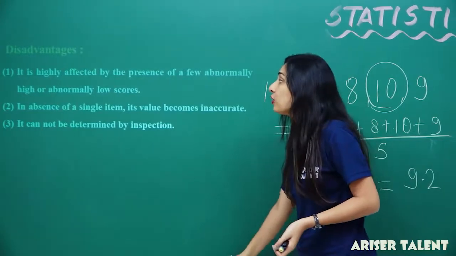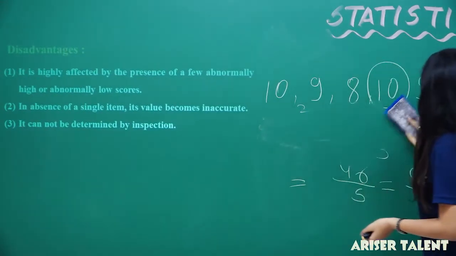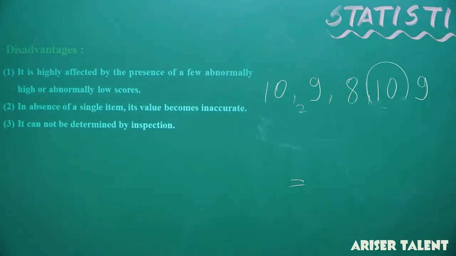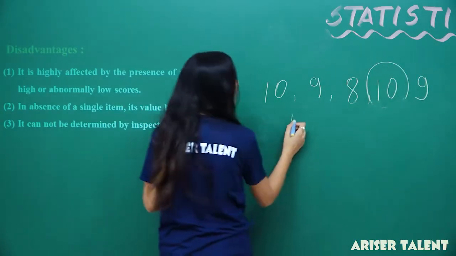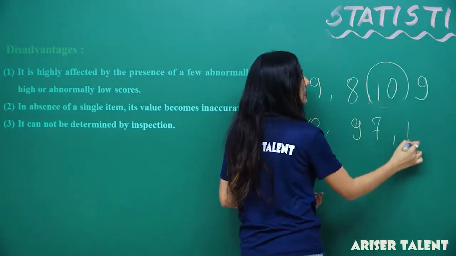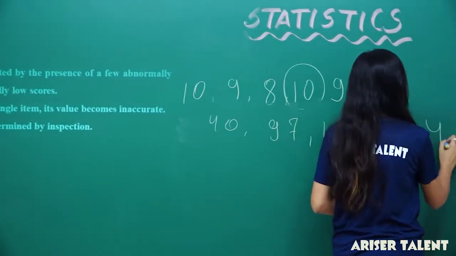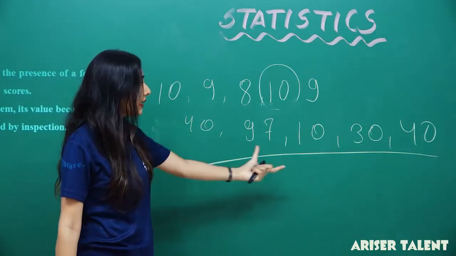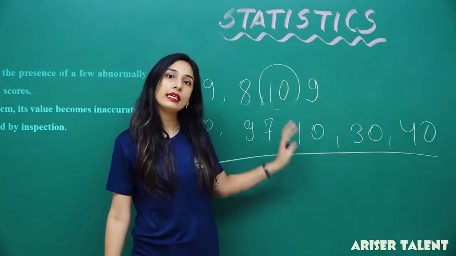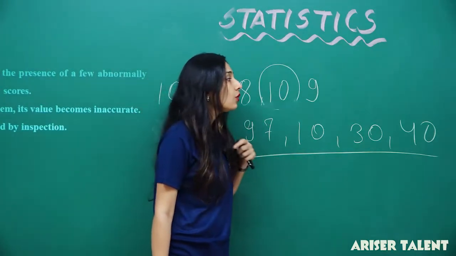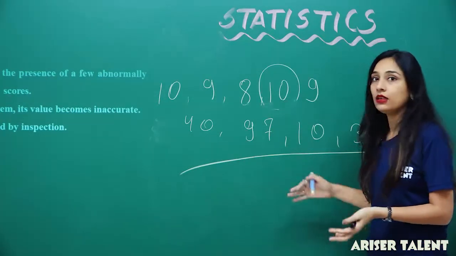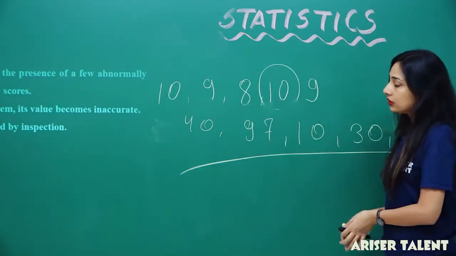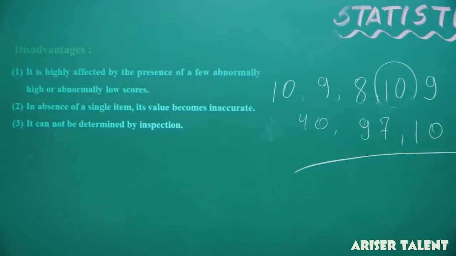Now the third one: it cannot be determined by inspection. By just looking at some numbers, you might be able to tell me the mean. But if I give you random numbers like 40, 97, 10, 30, 40 and ask you what the mean is, you can't just look at it and tell me. You have to calculate it. So note this advantage and disadvantage, and I'll be right back.